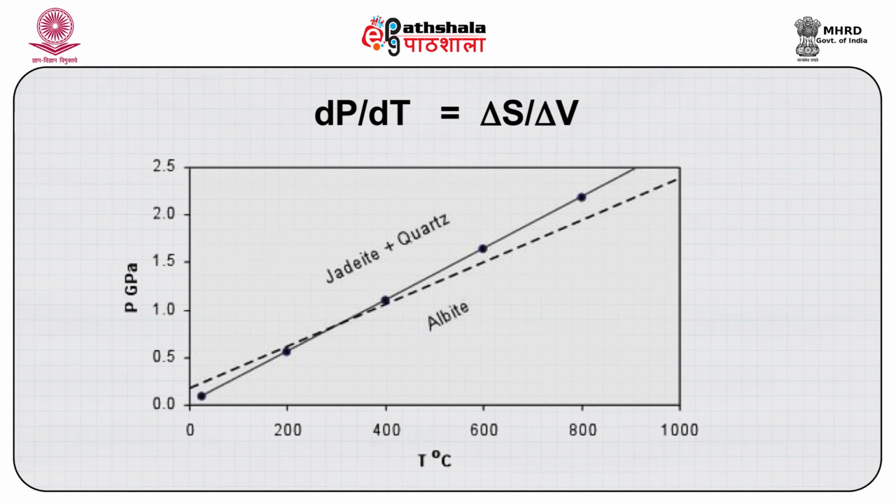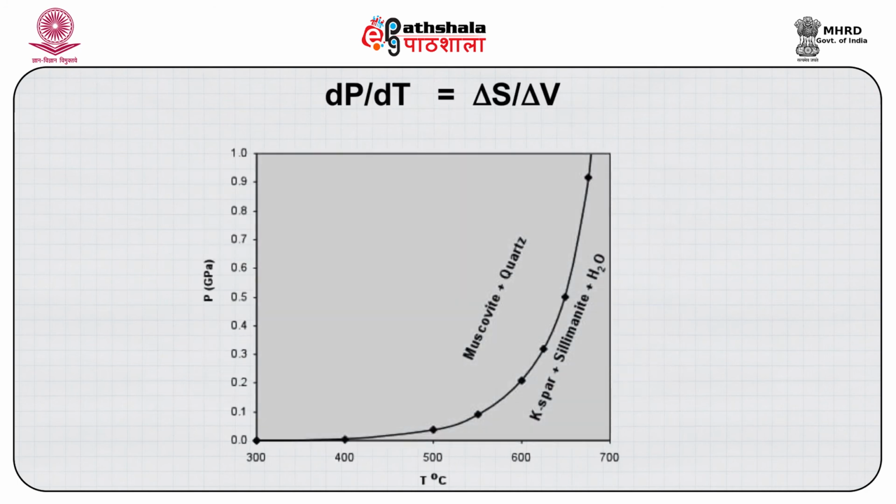Now let us consider three geothermal gradients. The first two are low pressure, high temperature, and intermediate pressure, intermediate temperature, and the third one is high pressure, low temperature. Now have a look at the diagram very carefully and you can see the importance of the Clausius-Clapeyron equation.